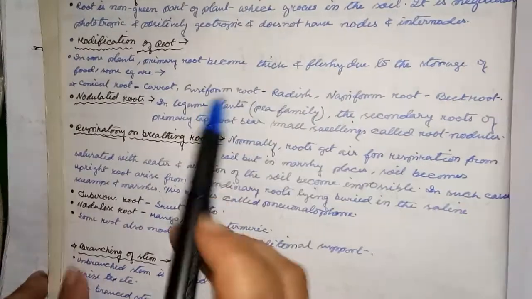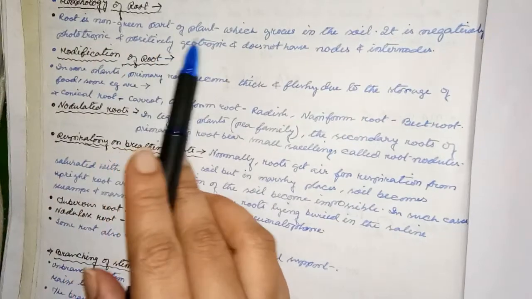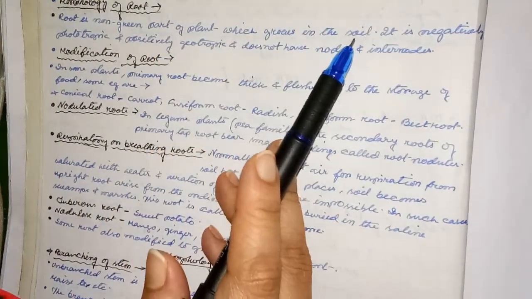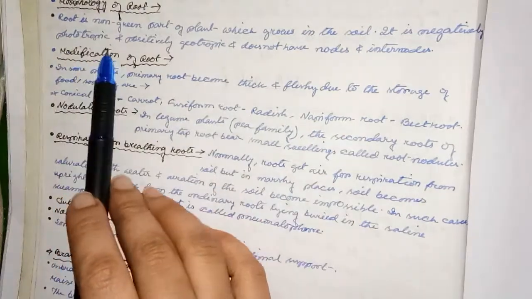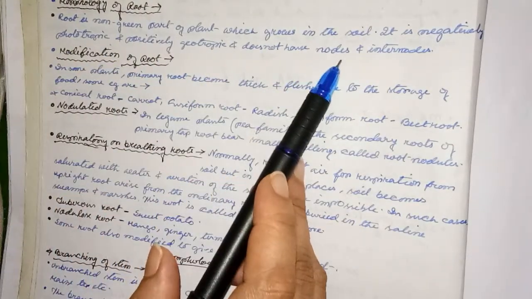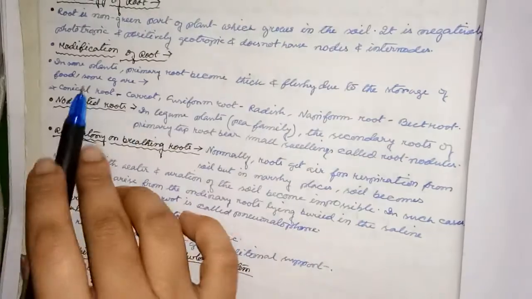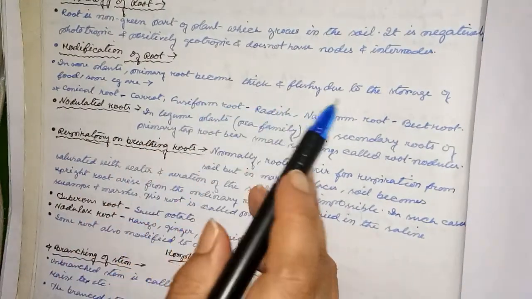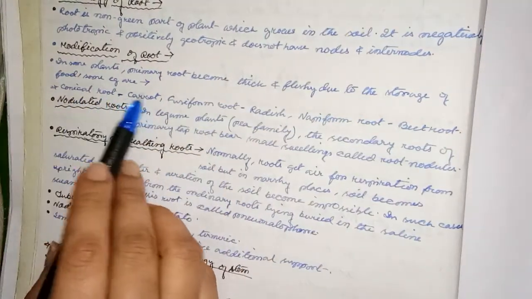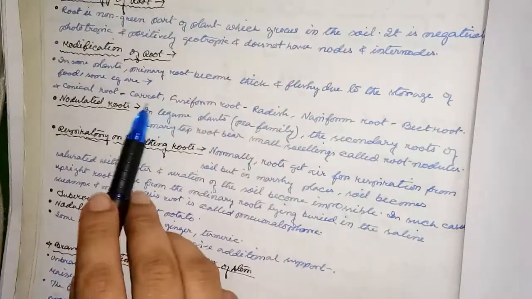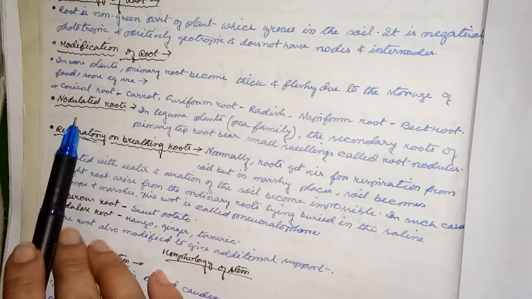Okay, now we need to know about the morphology of root. Root is a non-green part of plant which grows in the soil. It is negatively phototropic and positively geotropic and doesn't have nodes and internodes. Now modification of roots. In some plants, primary root becomes thick and fleshy due to storage of food, and some examples are conical root, means carrot, fusiform root, radish, etc.